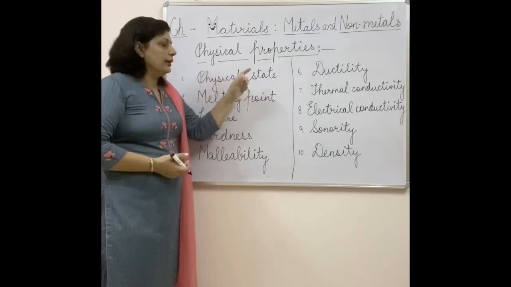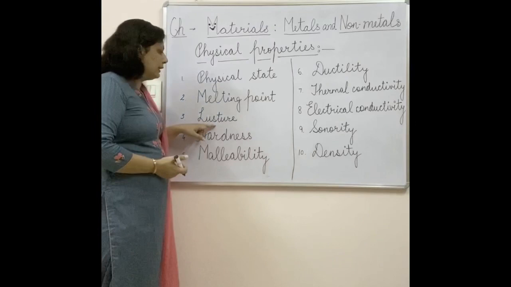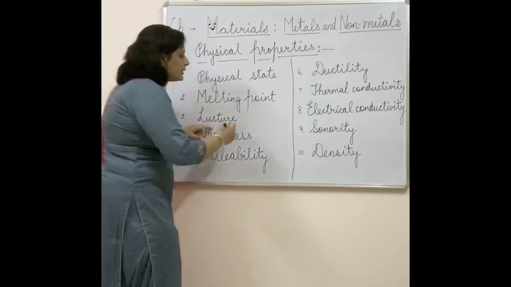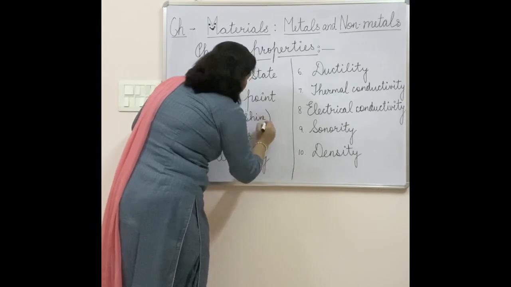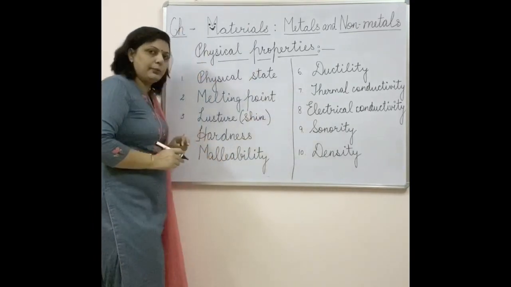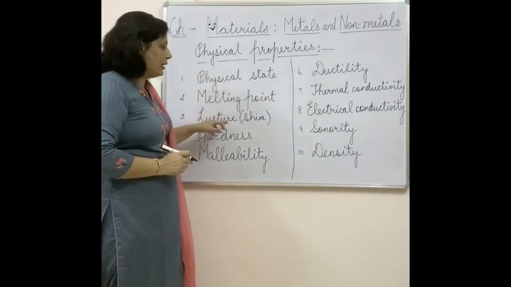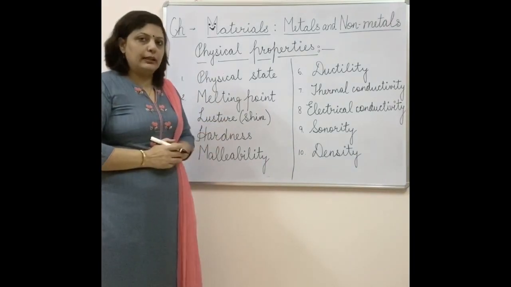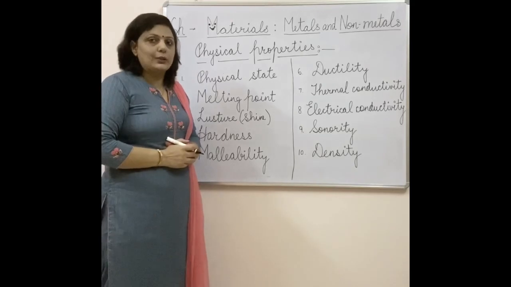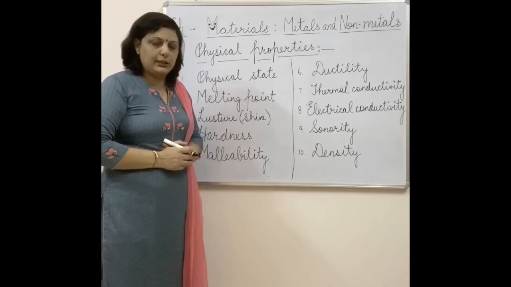Then the next property is luster. Luster means shine. Each substance does not have the same shine. Certain materials will have more shine and some have no shine. The reason for shine is the reflection of light which falls on a particular material.